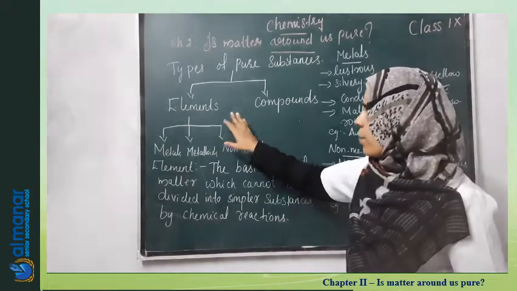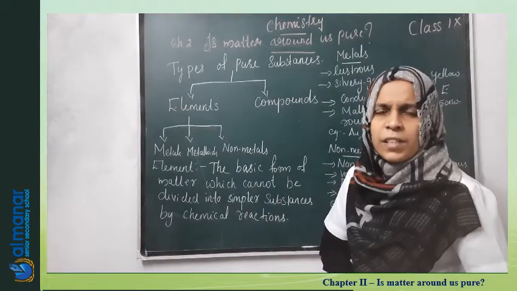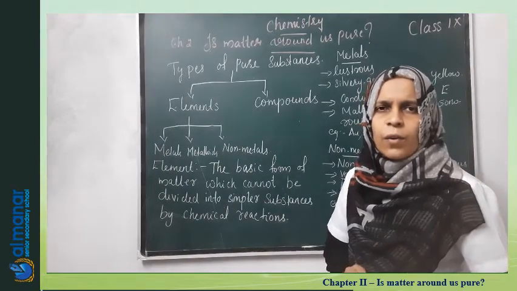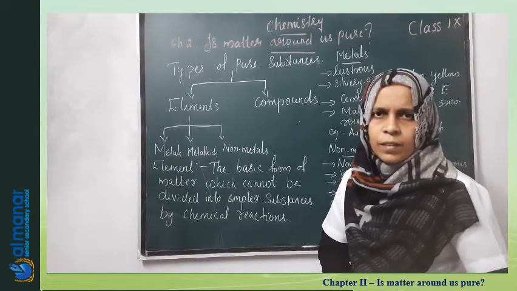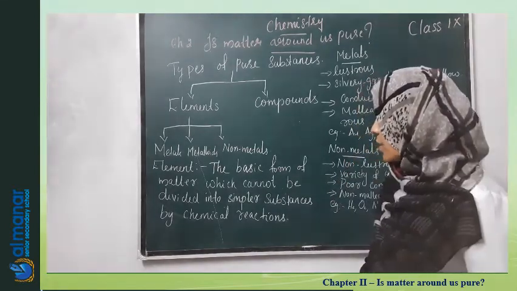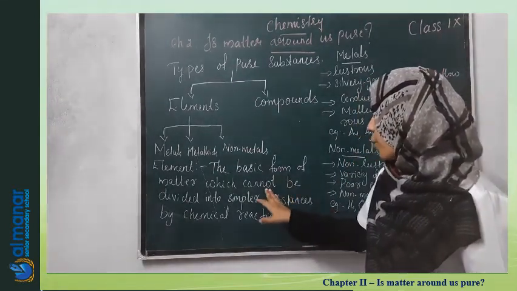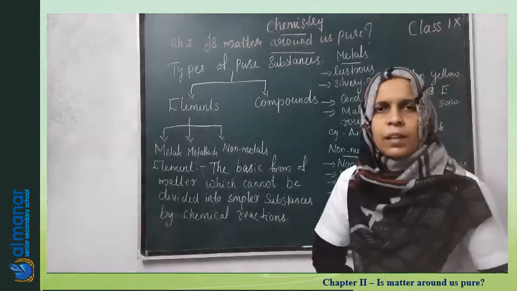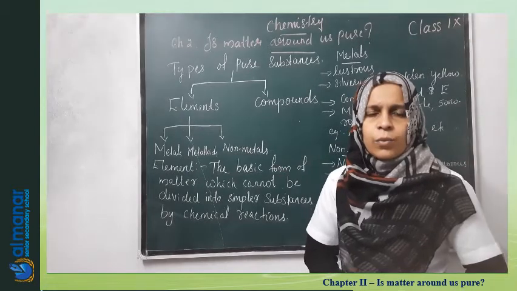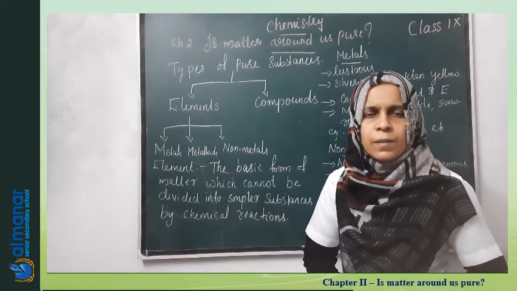So according to him, an element is a basic form of matter which cannot be divided into simpler components. What is an element? An element is the basic form of matter which cannot be divided into simpler substances by chemical reactions.